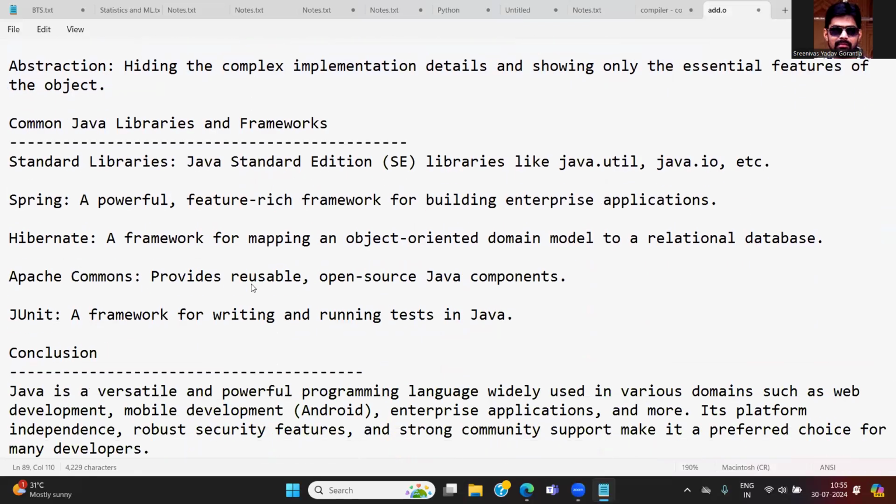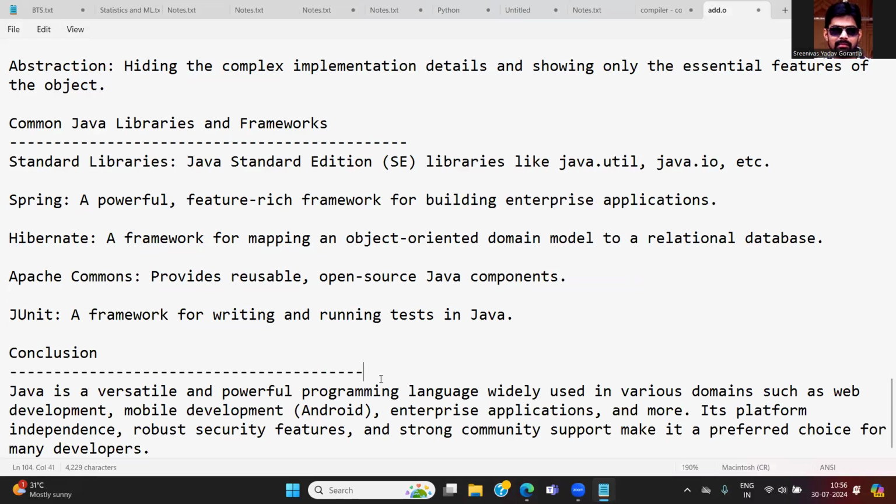And common libraries and frameworks. This is very important. Once you learn Java, that is not actually enough; once you're learning programming, you have to understand some standard libraries. There are Spring, Hibernate, Apache Commons, and JUnit. Nowadays Spring is a highly demanded technology for building the backend in Java. Whenever you want to build the backend or middleware for an application, Spring or Spring Boot, both are very important nowadays. Let's try to understand the different frameworks available for Java.